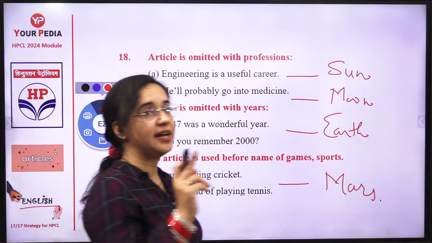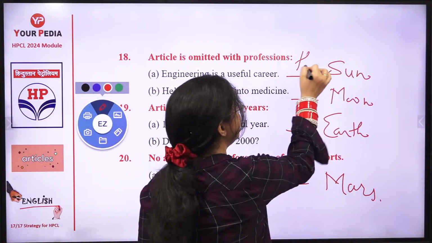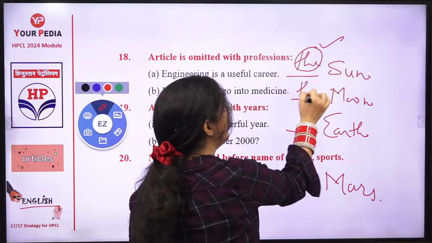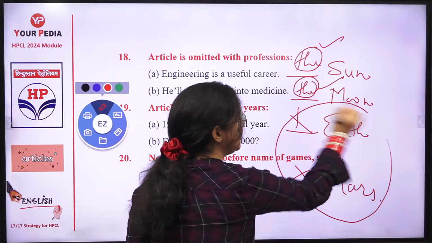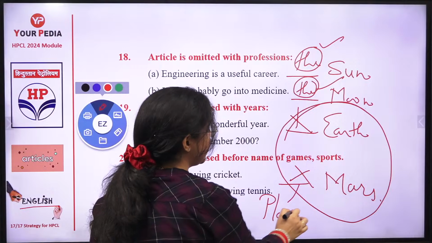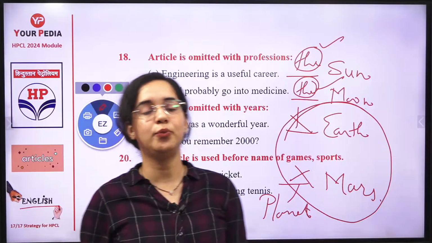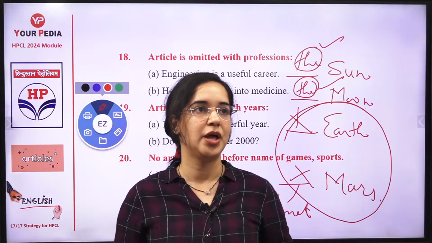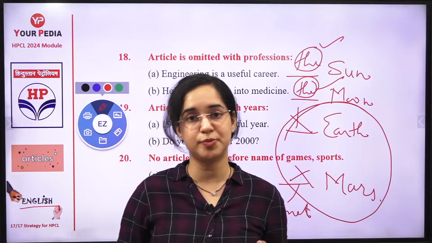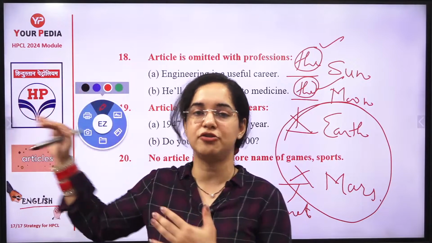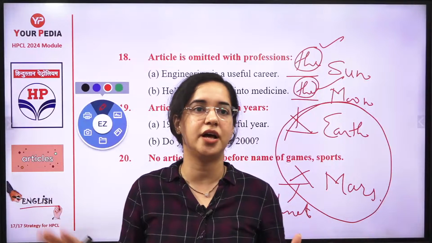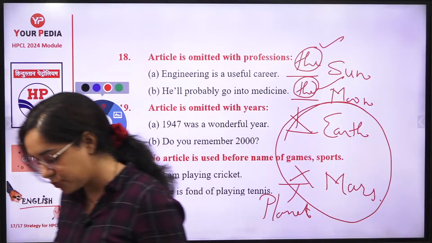Now remember it, guys. One thing, with sun, "the" is good. With moon, "the" is good. With Earth, Mars, all these are the planets, and with planets, we won't use any article. With planets, no article is used because we have demarcated Earth, Venus, Mars, Jupiter, Saturn, Uranus, whatever these are there. No article will be used with the planets.